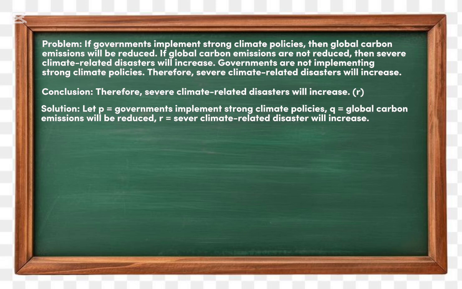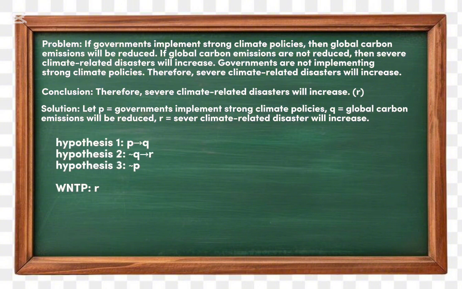So now, let's convert the premises into propositional logic form. If governments implement strong climate policies, then global carbon emissions will be reduced, can be written as P implies Q. If global carbon emissions are not reduced, then severe climate-related disasters will increase.